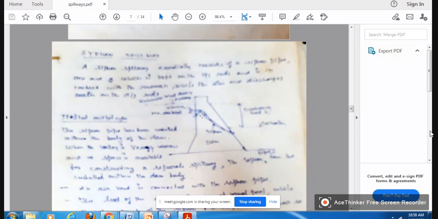Once the water level falls below this siphon point, there is another opening. The air will move into this pipe, and this air will stop the water flowing from upstream to the downstream side. So it functions automatically.